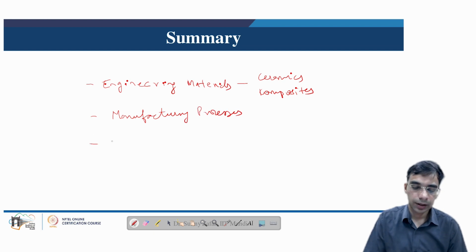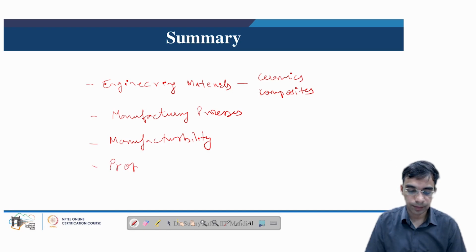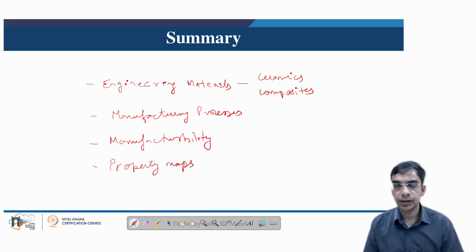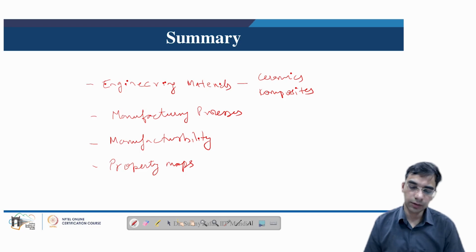We have looked at the manufacturability, and what properties influence the manufacturability of any material. Then we have looked at certain property maps, for example, comparison between strength and density, and comparison between toughness and strength. Then we have looked at the concept of service temperature. We have also looked at the concept of relative cost and how it influences the selection of the appropriate material.